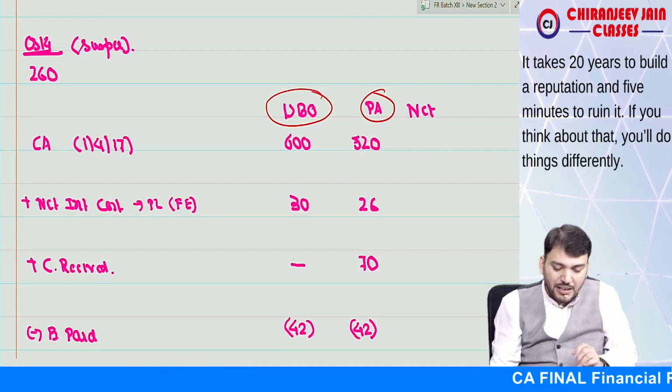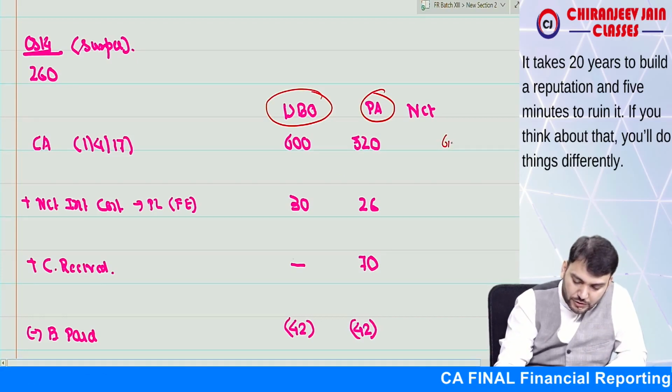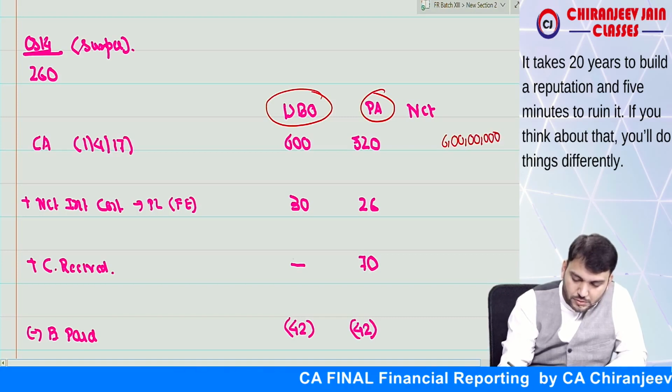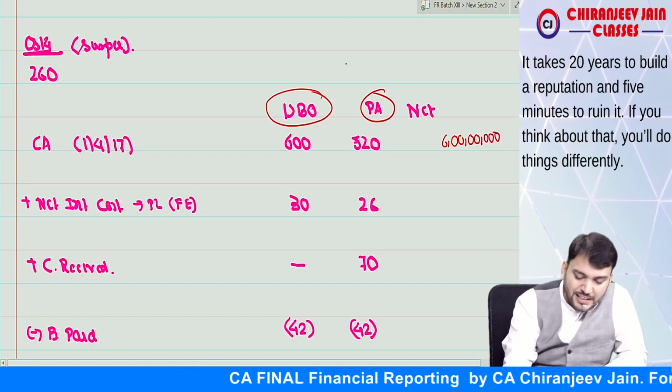So what we are writing is 6 crore. So we are writing in lakhs.